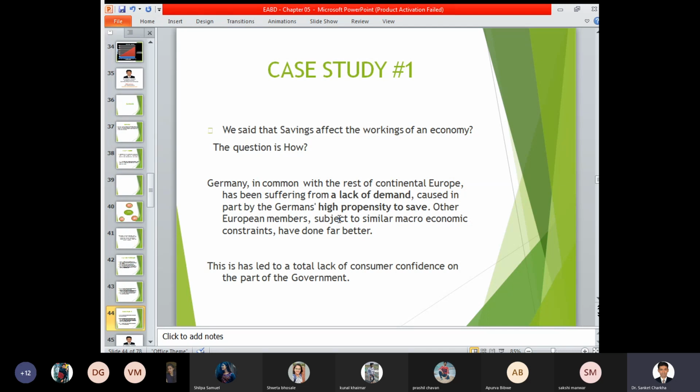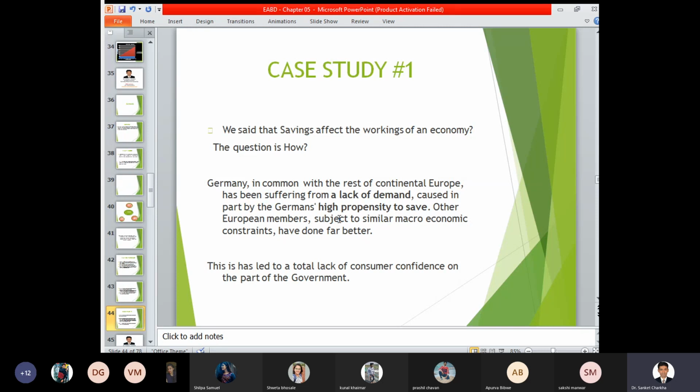Now, why is there a lack of demand? Because there is the highest propensity to save. We have studied both concepts, that is, MPC, marginal propensity to consume, and marginal propensity to save. In the case of Germany, there is a high MPS, that is, a high propensity to save. So what impact has this created on the other members of the European countries, which, subject to similar macroeconomic constraints, have done far better?